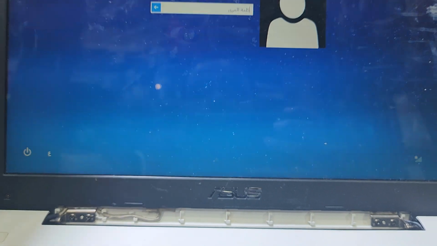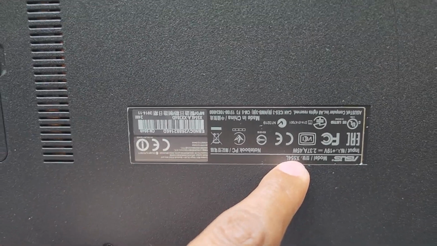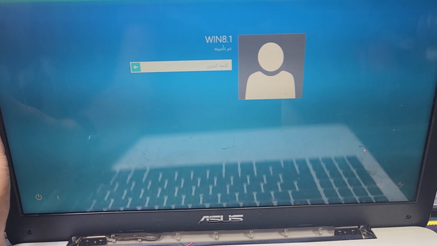So first I have to remove this display screw and I will remove this display frame. This model number is Asus X554L model laptop. So let's check the display, open it and fix this problem.